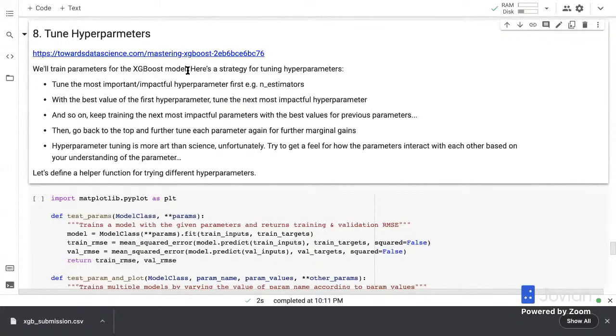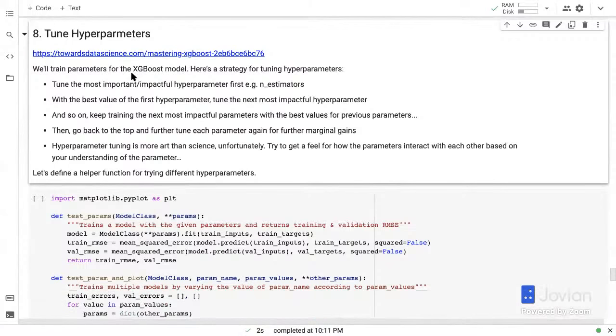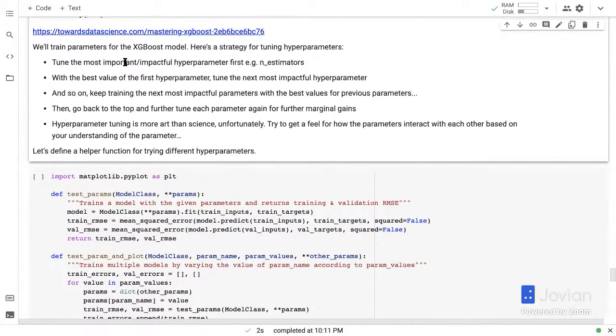Here's the first strategy, which is about picking the order in which you tune hyperparameters. What you should do is first tune the most important and impactful hyperparameter. For example, for the XGBoost model, the number of estimators, or number of trees that you want to train, is the most important hyperparameter. For this, you also need to understand how the models work really well, at least in an intuitive fashion. If not the entire mathematics behind it, you should have a good intuitive understanding. Once you understand them intuitively, all of these models can be described in a single paragraph or maybe two. So for XGBoost, one of the most important parameters is n estimators. You tune that first, and we'll talk about how to tune that.